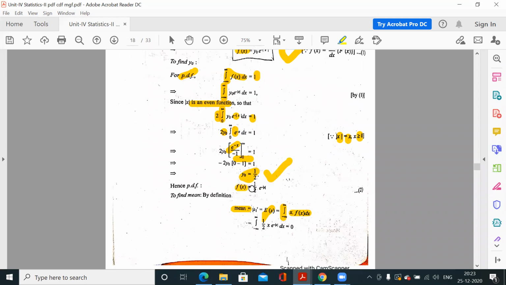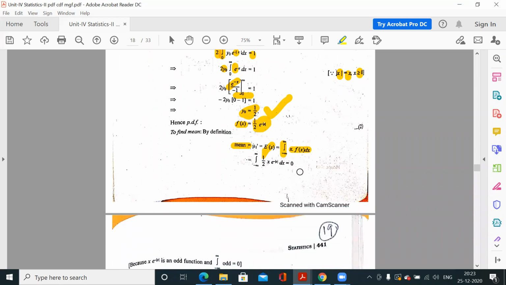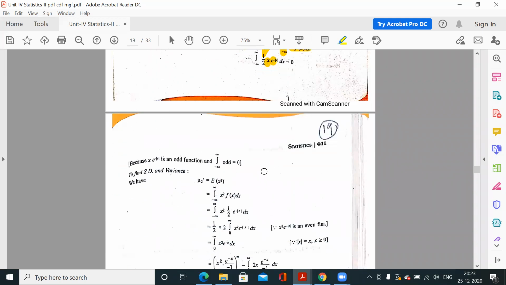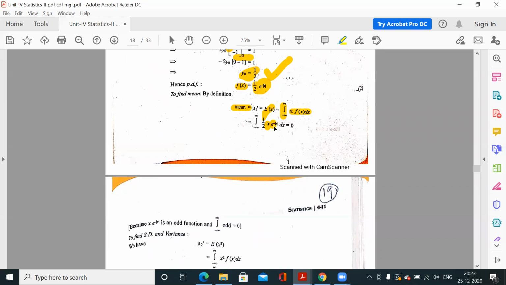So the function is 1/2 e to the power minus mod x. So substitute the definition of fx. So x into fx means x into e to the power minus mod x into 1/2. Now integrate this. Now you know, because e to the power minus mod x is an even function and x is an odd function.